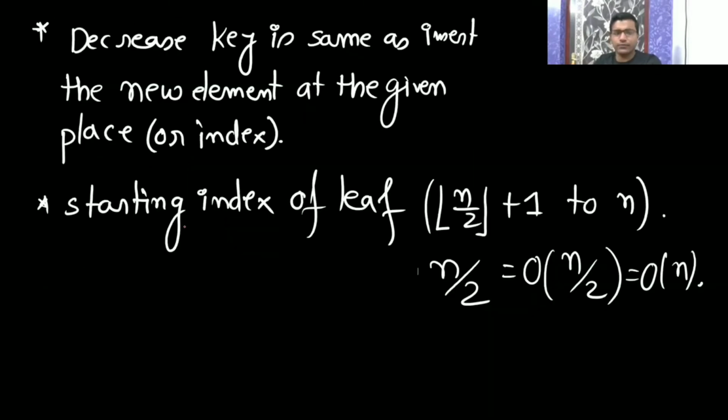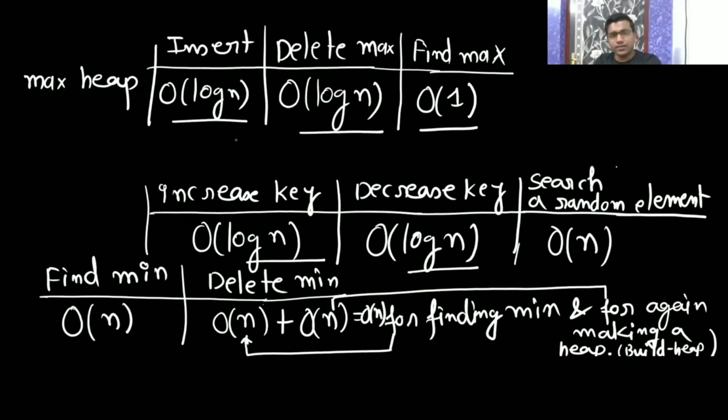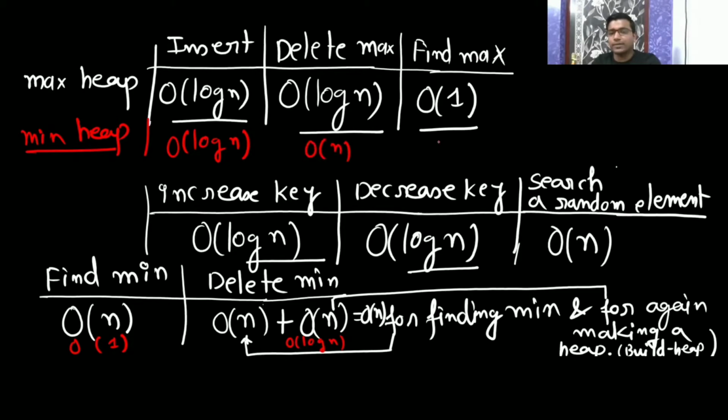Here, if I make it a min heap, then insertion is going to take log n only. For min heap, insertion is going to be log n. Now we will see find min and delete min. Find min is going to be big O of 1, then delete min is going to be log n. Delete max is going to be big O of n. Find max is going to be n, because n by 2.